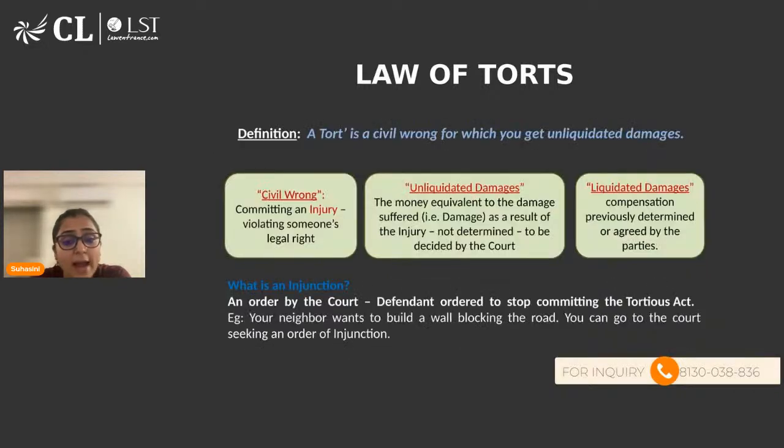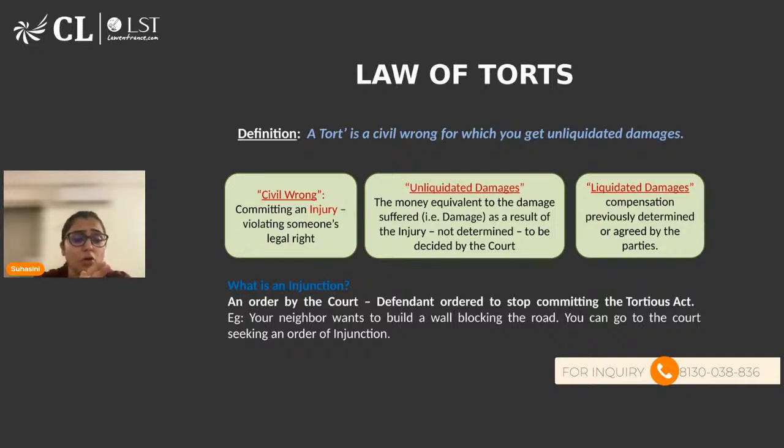And when we talk about definitions, one thing which you all must be knowing is that we don't have a proper legislation with respect to tort. You see law of contract, Indian Contract Act, you see Bharatiya Nyaya Sanhita. You will never come across any law which is saying Indian tort law or tort law. Nothing like that is there because there are so many ways in which a right of an individual can get violated. So it's very difficult to codify each and everything into a law. So that is one reason.